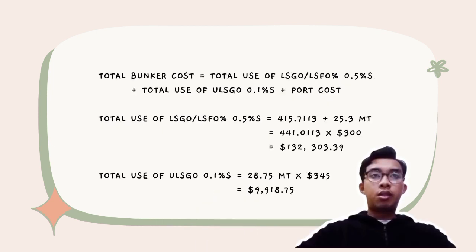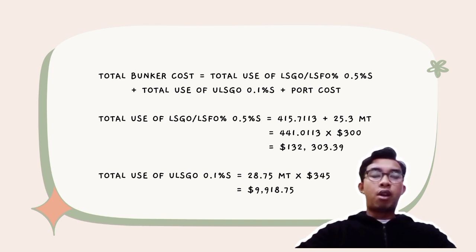Next, total bunker cost. The total use of low sulfur gas oil or low sulfur fuel oil 0.5% sulfur plus total use of ultra low sulfur gas oil 0.1% sulfur plus port cost. So, total use of low sulfur gas oil or low sulfur fuel oil 0.5% sulfur: 415.7113 plus 25.3 metric ton.